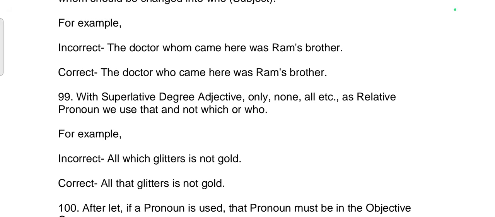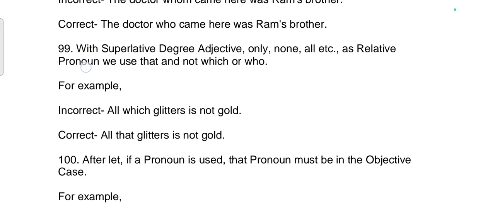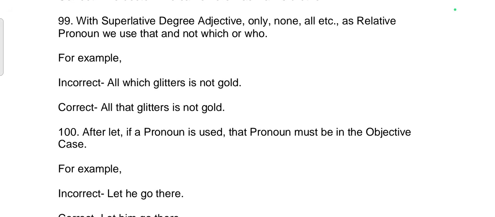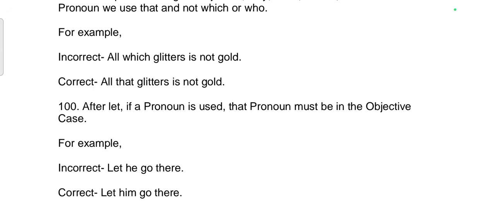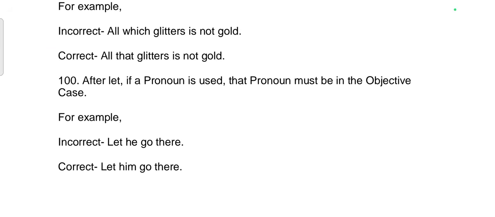99th rule: With superlative degree adjective only, none, all, etc. as relative pronoun, we use that and not which or who. For example, incorrect: All which glitters is not gold. Correct sentence: All that glitters is not gold. 100th rule: After let, if a pronoun is used, that person must be in the objective case. For example, incorrect: Let he go there. Correct sentence: Let him go there.